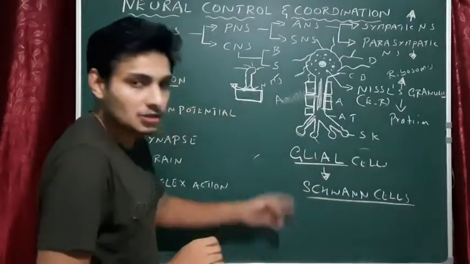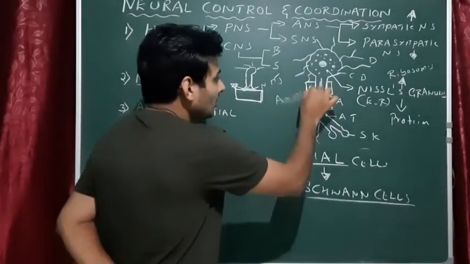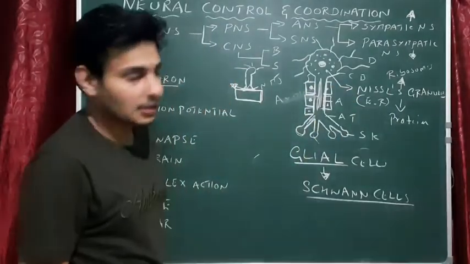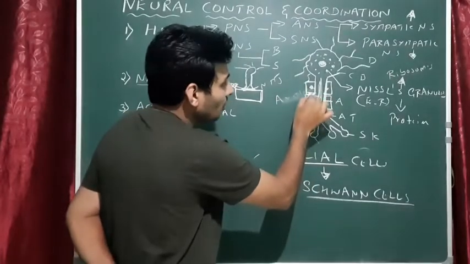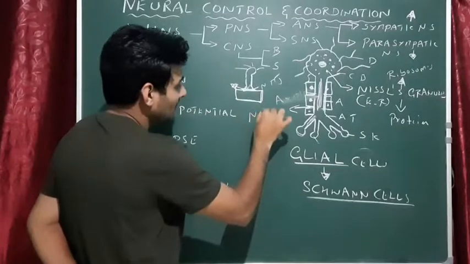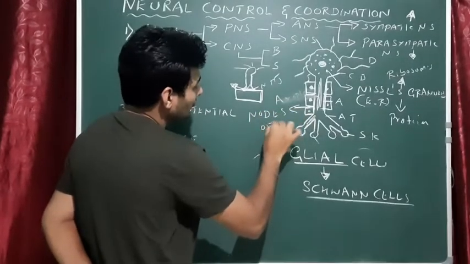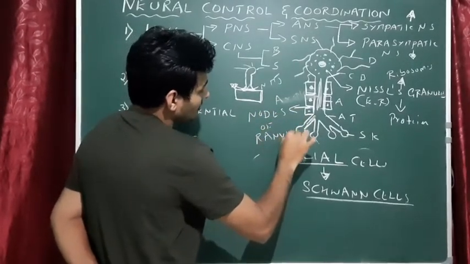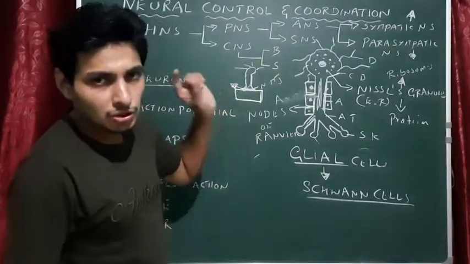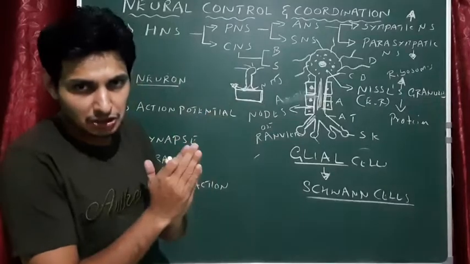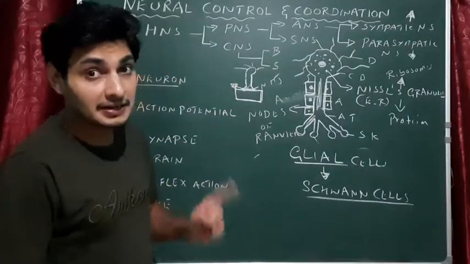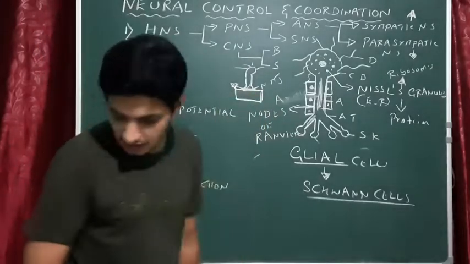Remember this. So what is the function of this Schwann cell? If you look into the Schwann cell, they are also normal cells. They also exhibit a nucleus. And between each Schwann cell, there is a gap. This gap is very important. That gap is called the nodes of Ranvier. Remember that the node of Ranvier is present between two Schwann cells. That is actually the junction, a gap. They play an important role in saltatory conduction. I'll explain it.